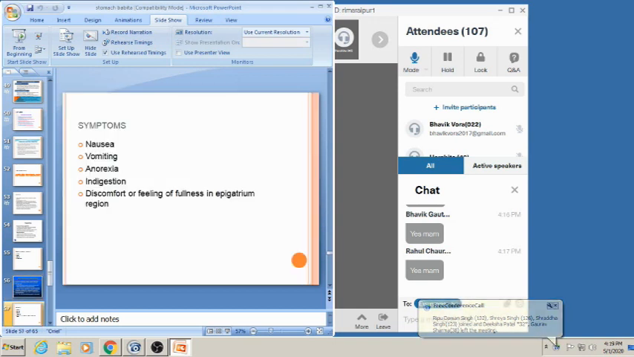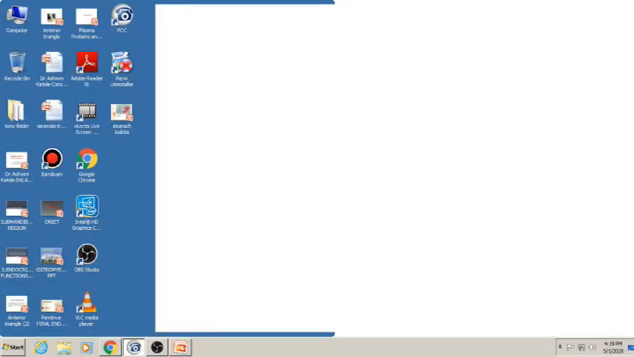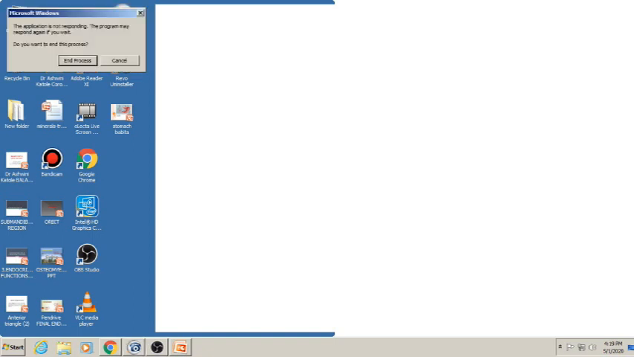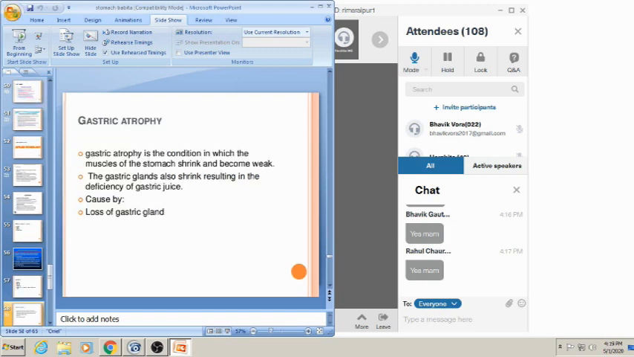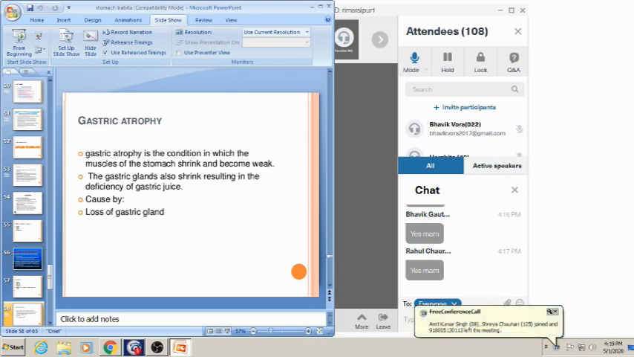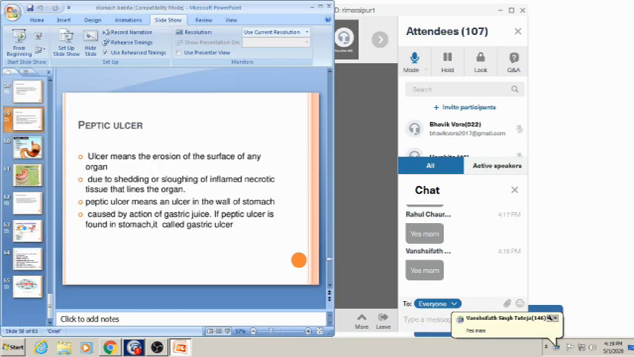Now these are the features of gastritis: nausea, vomiting, headache, feeling of discomfort, indigestion, anorexia. Okay, gastric atrophy: it is a condition in which the muscles of the stomach shrink and become weak, and the glands also shrink, a deficiency of gastric juice caused by the loss of gastric glands.